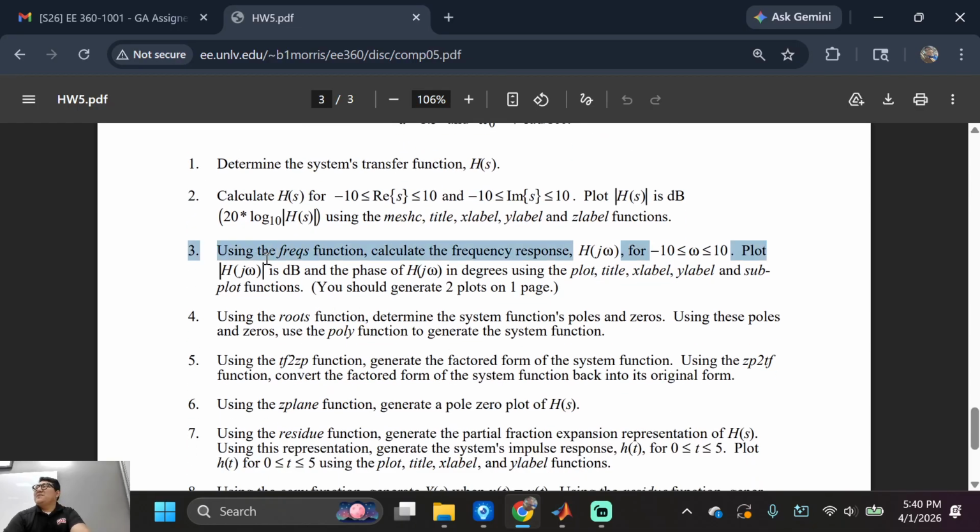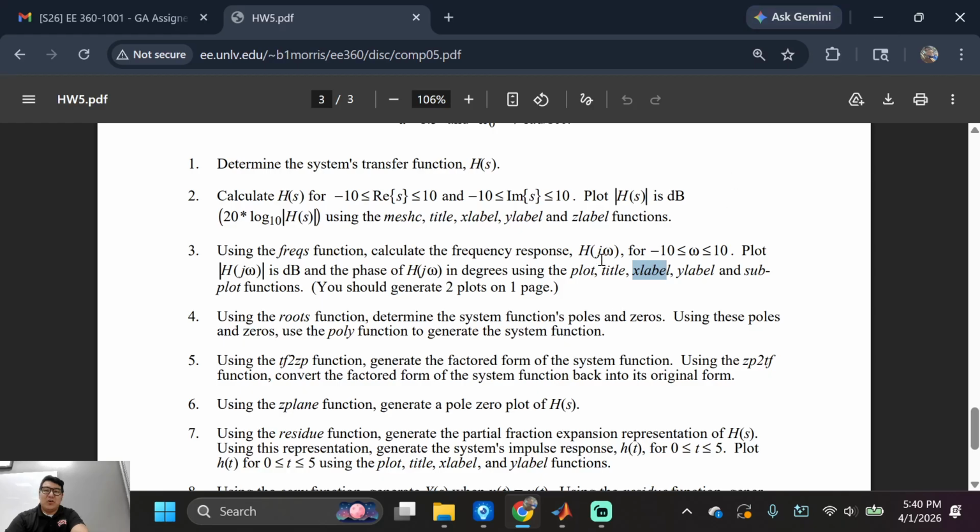Use the freqs function, okay? Freqs. It's freqs, with an S. So like the frequency response in terms of the S domain, okay? Calculate the frequency response, okay? Plot it. Personally, I would use semi-log because this is what I wanted to show you guys.